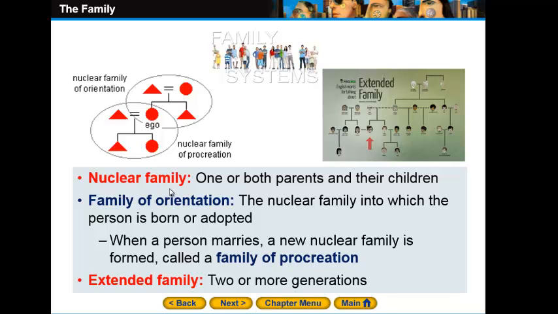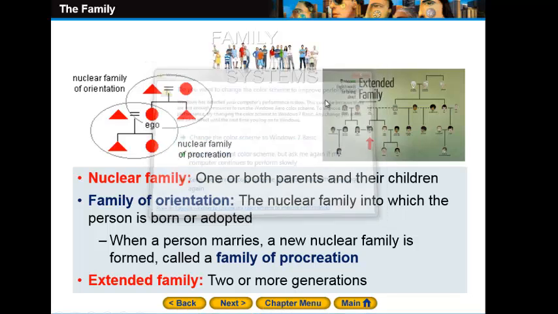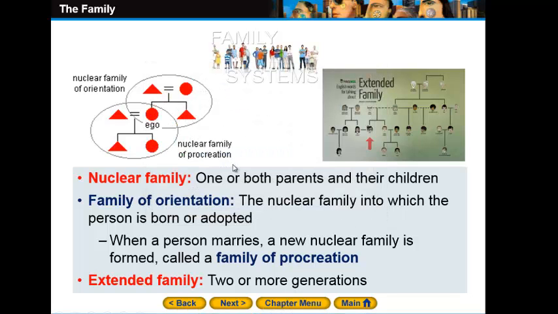Both of them are the same, so that people don't get confused. Nuclear family and family of orientation are the same. The nuclear family is one or both parents and their children. The family of orientation is the nuclear family into which the person is born or adopted. Of course, you're gonna establish your own family. This will be your family of procreation. When a person marries, a new nuclear family is formed, called a family of procreation.